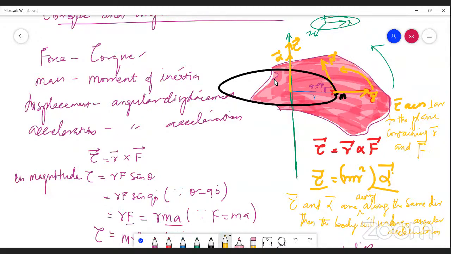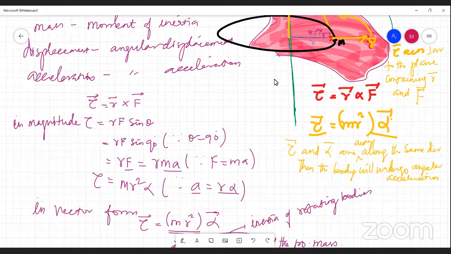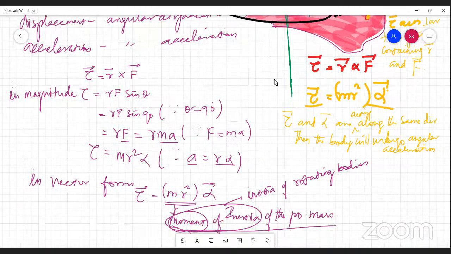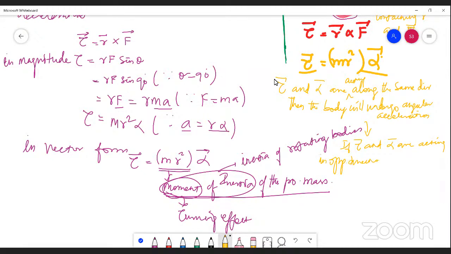If tau vector and alpha vector are acting opposite to each other, or in the opposite direction, then the body will undergo, and this is an important idea which you should know, angular deceleration.